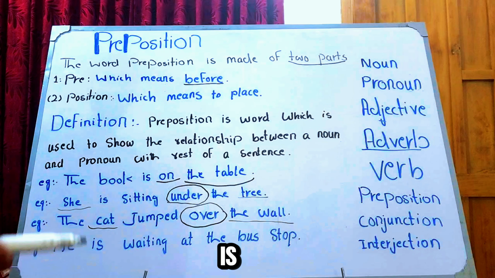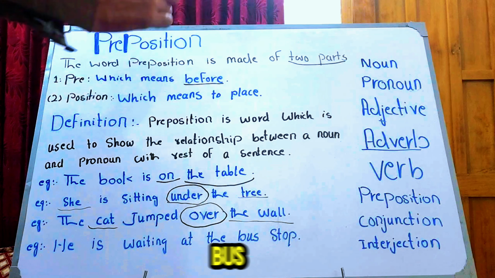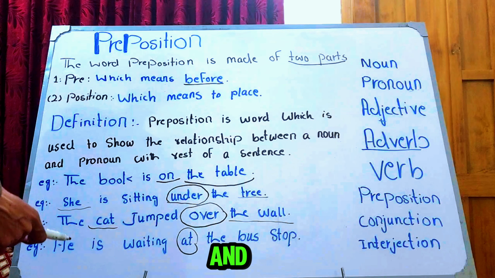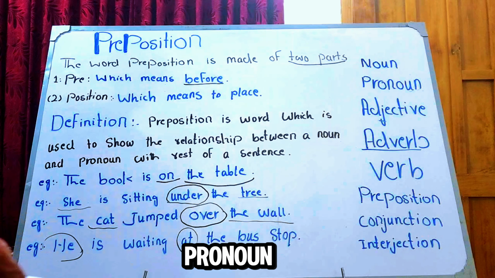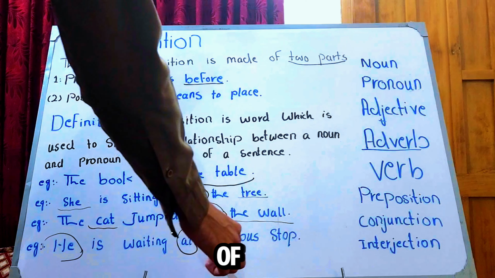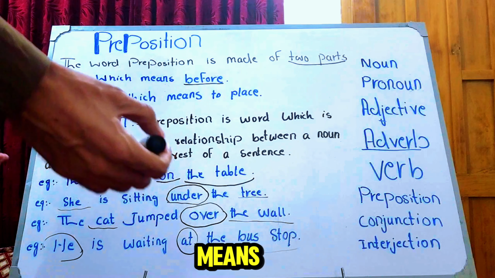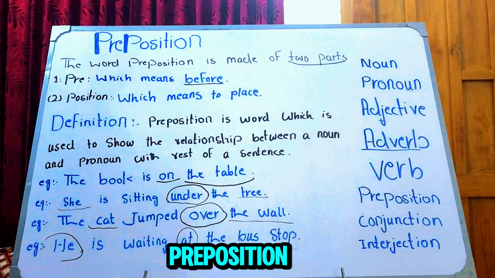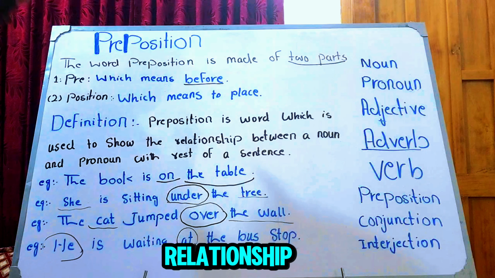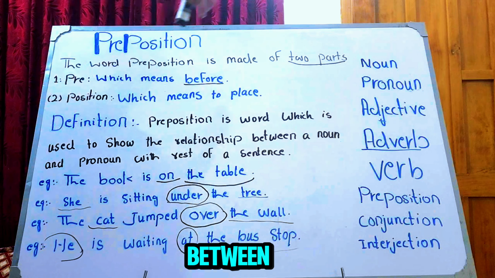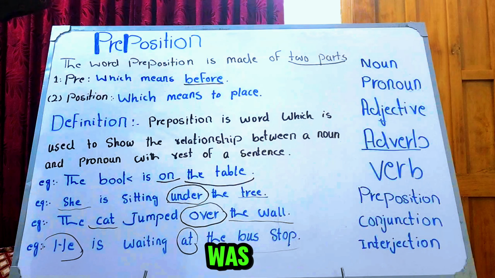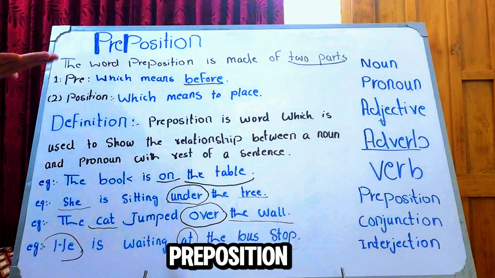And the last one is: he is waiting at the bus stop. So "at" is a preposition and "he" is a pronoun. So it connects "he", it means pronoun, with the rest of the sentence. It means simply preposition connects noun and pronoun and shows the relationship between noun or pronoun with the rest of the sentence. And so it was all about today's topic, preposition.